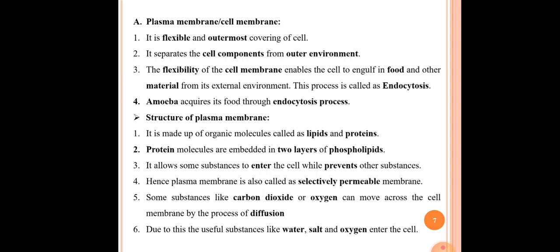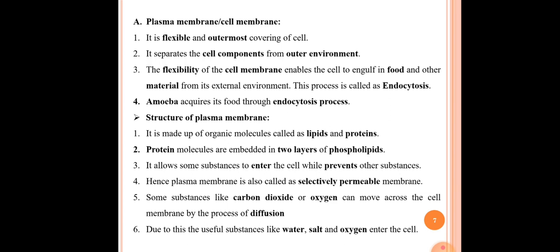The fifth point here is that some substances like carbon dioxide and oxygen can move across the cell membrane by the process of diffusion. Carbon dioxide is a waste material for every cell, and this carbon dioxide gets removed outside the cell, and the oxygen is required for the cell. That's why it gets entered into the cell. So both these processes, the removal of carbon dioxide and the entry of oxygen, are performed with the help of the diffusion process. We will see what is meant by the diffusion process in the next slide.